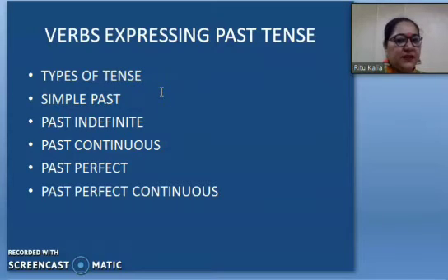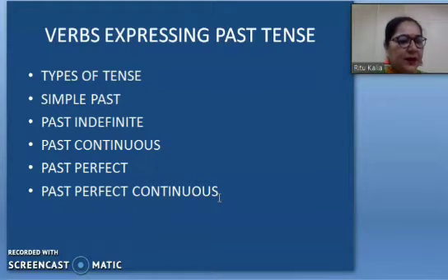How many types of tenses are there? You all have read there are four, but I am saying there are five. How? I am going to explain it to you. But first see it. First is simple past, past indefinite, past continuous, past perfect, and past perfect continuous.